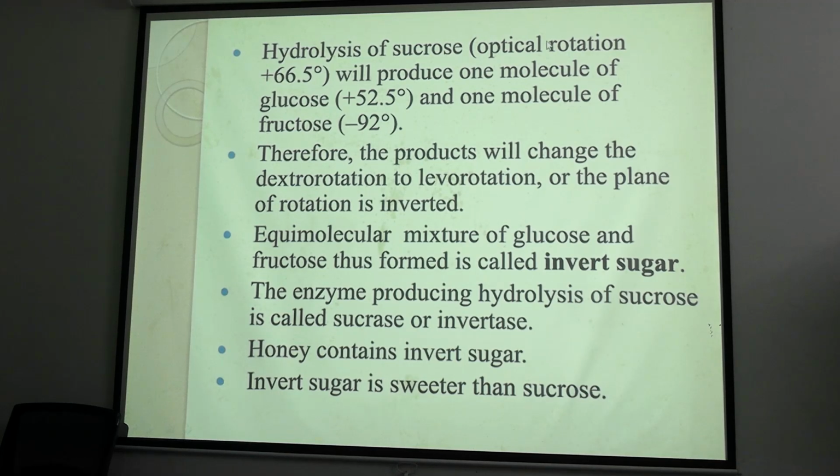And hydrolysis of sucrose: a sucrose solution will give an optical rotation of plus 66.5 initially, and when hydrolyzed it will produce 1 mole of glucose. We know the glucose solution's optical rotation is plus 52.5. We have discussed that 1 mole of fructose is levorotatory, with an optical rotation of minus 92 degrees.